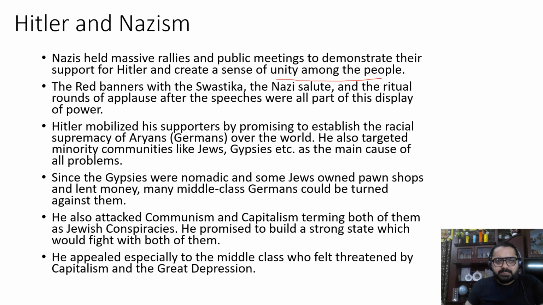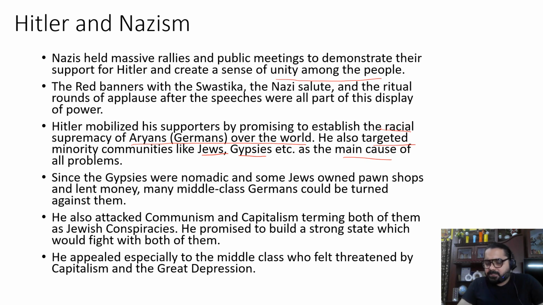Hitler also mobilized his supporters by promising to establish the racial supremacy of Aryans, Germans, over the world. He also targeted minority communities like Jews, Gypsies, etc., as the main cause of problems. Hitler managed to rally his supporters by promising that he would establish the racial supremacy of Aryans all over the world. According to him and his Nazi party, the Germans were considered racially superior to anyone else.